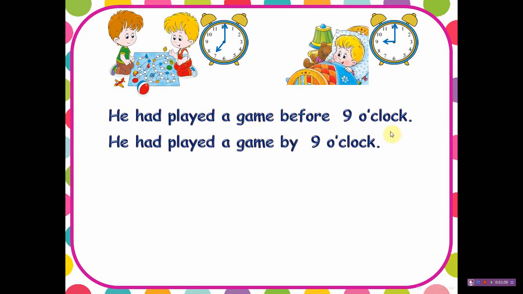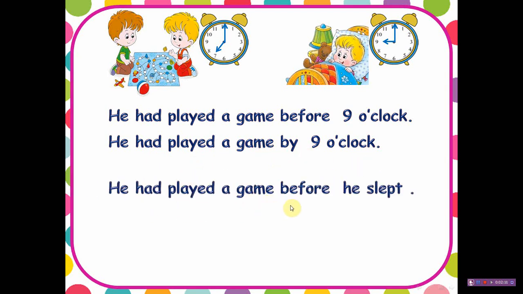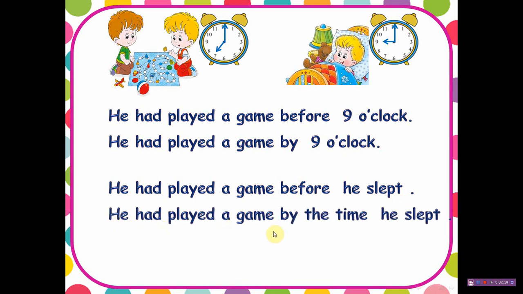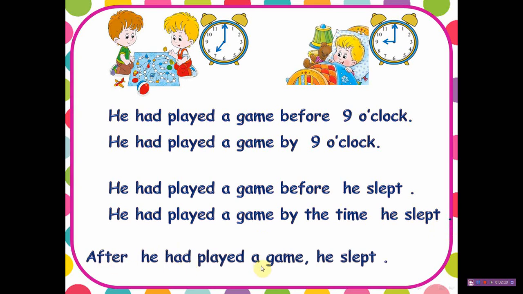Okay, read these sentences with me. He had played a game before 9 o'clock. He had played a game by 9 o'clock. Okay, next one. He had played a game before he slept. He had played a game by the time he slept. After he had played a game, he slept. Back to the first two sentences. What is the key word here? Yes, before, great, and by. Okay, notice what is written after them. 9 o'clock. So by is always followed by a specific time, and before is sometimes followed by a specific time.